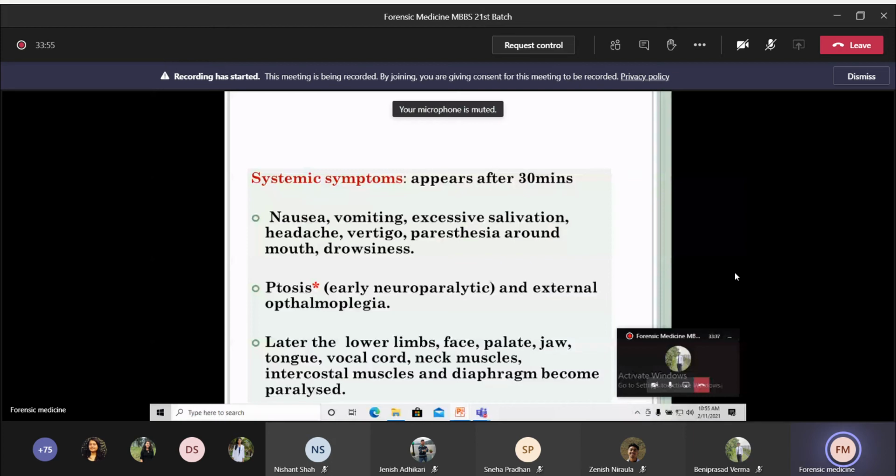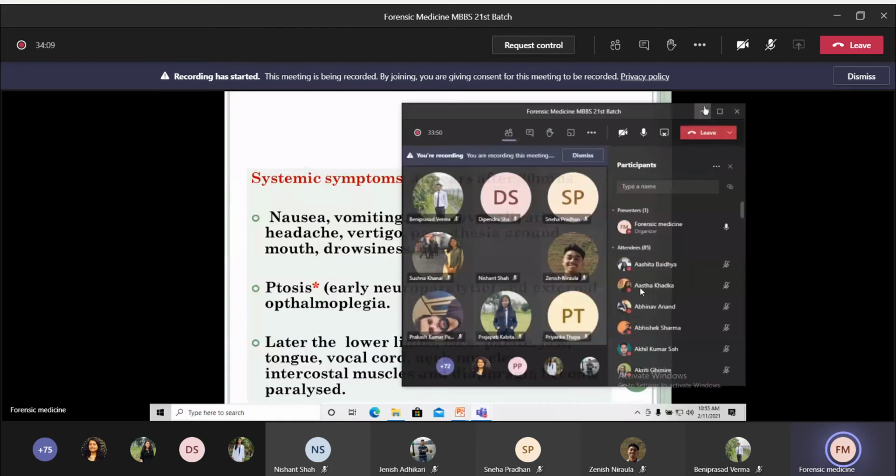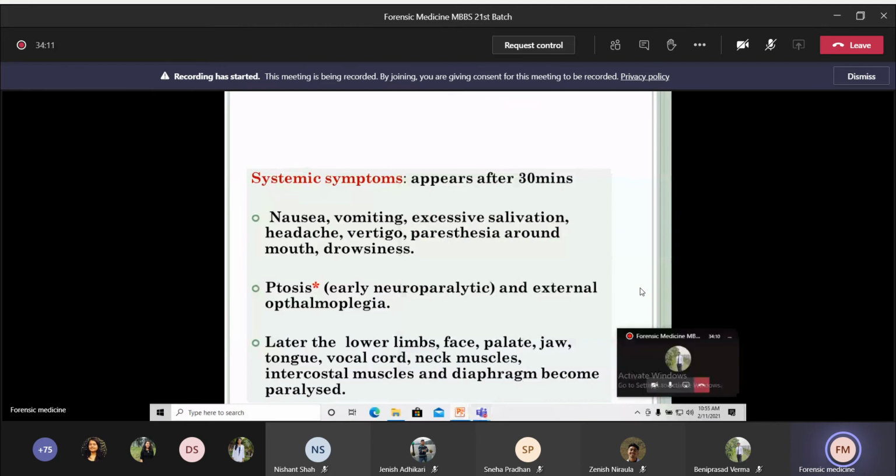and be unable to walk on the legs. That is followed by paralysis of the face, palate, jaw, tongue, and vocal cord. That means the patient will be unable to speak and have difficulty swallowing food. Next there will be paralysis of neck muscles, intercostal muscles, and diaphragm. That means there will be paralysis of the respiratory system.